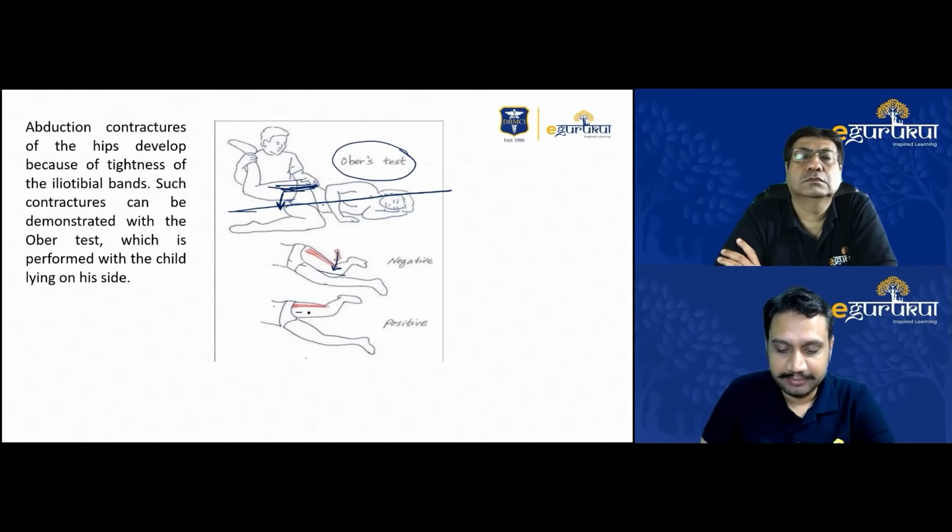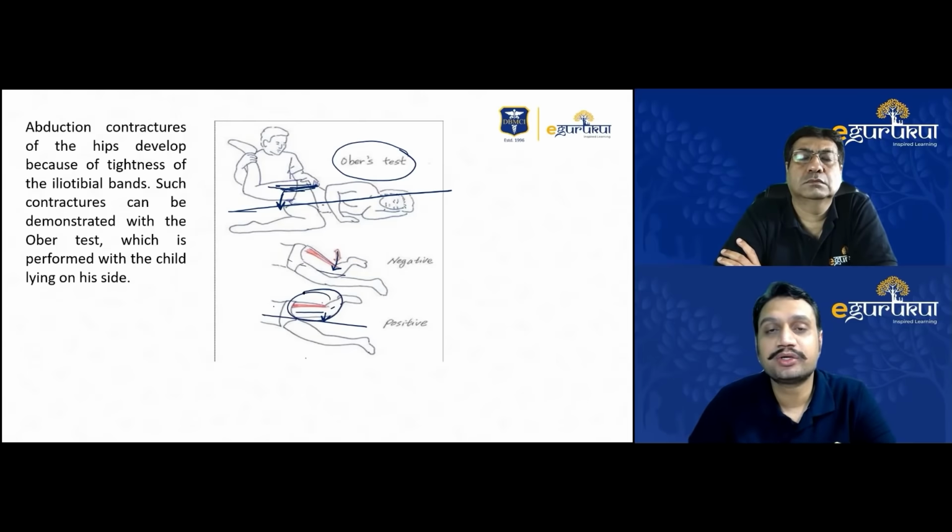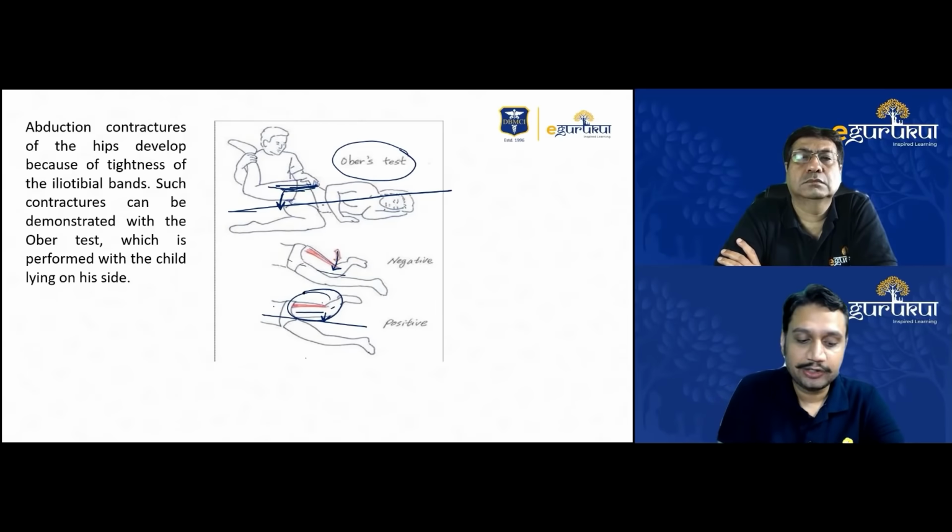If the limb remains like this away from the midline, you cannot make it close to the midline. There is a contracture over here. The iliotibial band is getting contracted. That's what we call Ober's test. So why are we doing it? We are doing it to test for iliotibial band contracture.